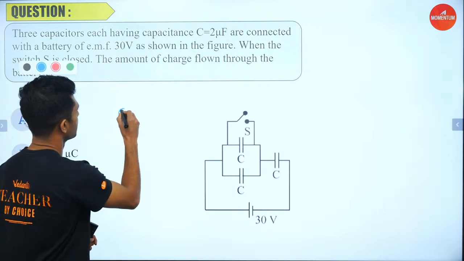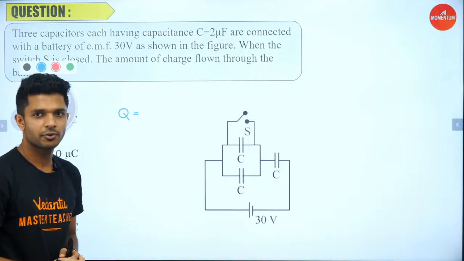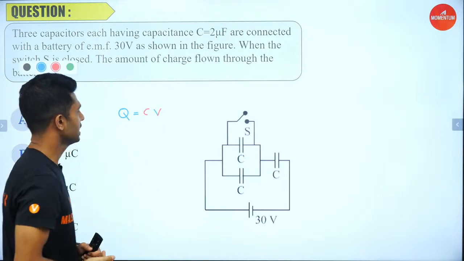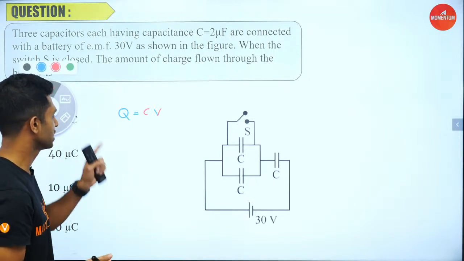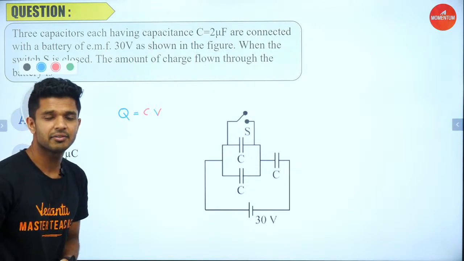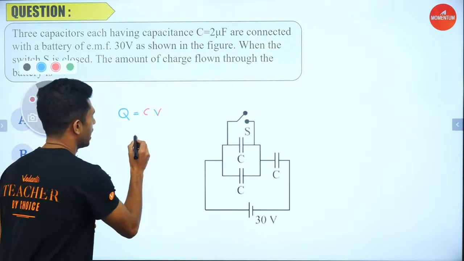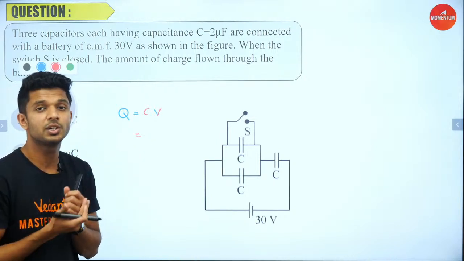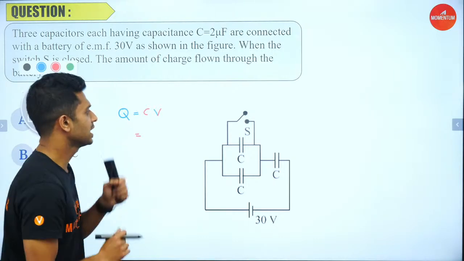Now we know that the total charge Q is equal to, what's the formula? Q is equal to C into V, right? We know that Q by C is equal to potential, so Q is equal to the effective value for capacitance into potential, right? Now here we go. What is the effective value for capacitance? First we should be knowing how to find out the effective value of capacitance, isn't it? Yes. So let's start from here.